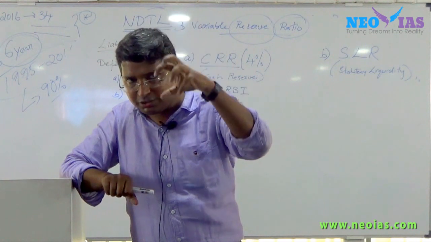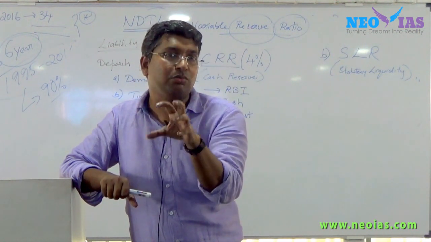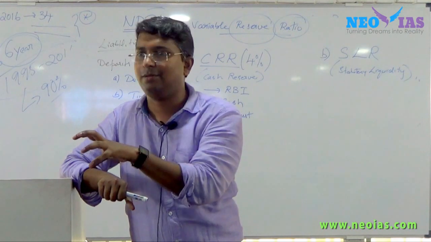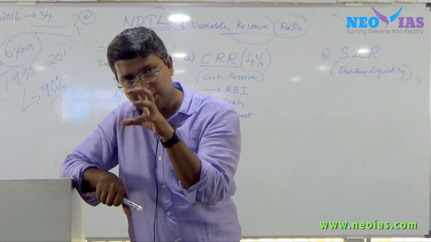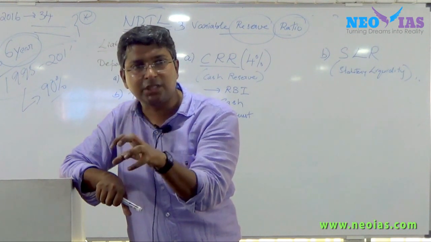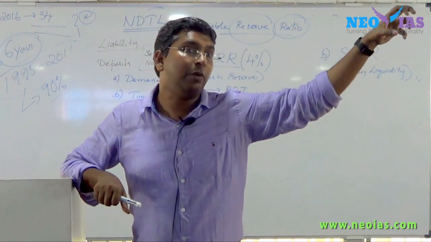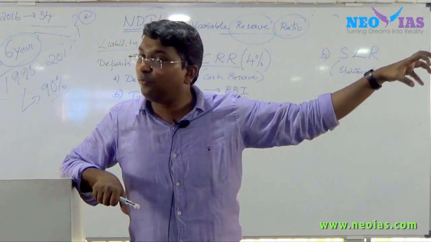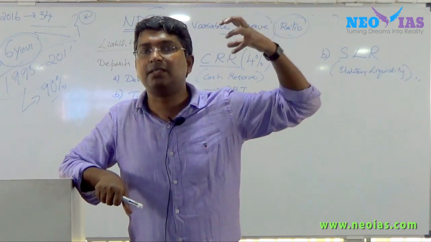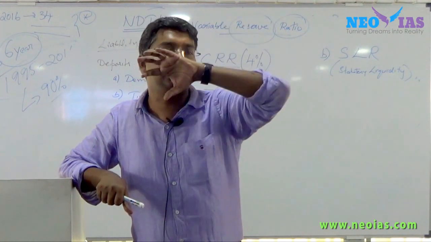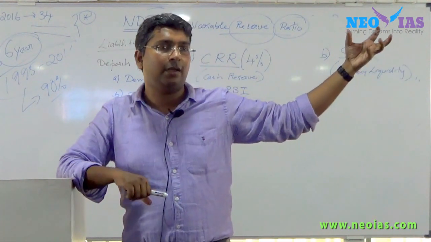So whatever deposits the banks collected, as per the banking calculation, somewhere around 3 lakh crore, something around this much of funds as deposit came during this period. The entire deposit has to be kept with whom? It has to be kept with the Reserve Bank of India in cash form. Now what is the problem with this shifting of the total deposit to the Reserve Bank of India?